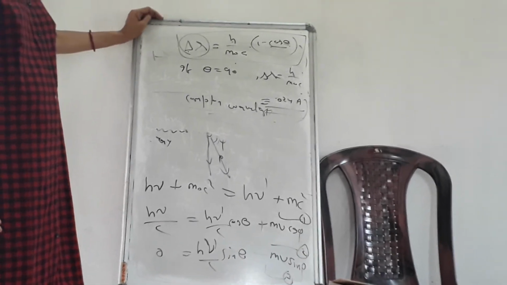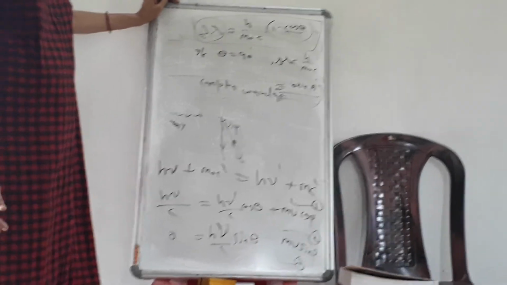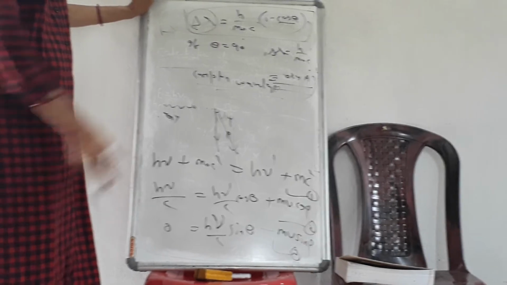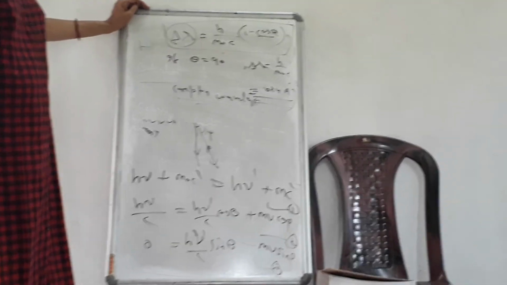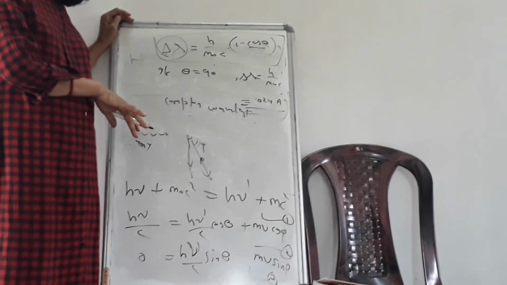That is the failure of the classical theory and why we needed quantum theory, or a new theory in physics, that is quantum mechanics. Because only on the basis of quantum mechanics can we explain this type of effect, that is the Compton effect. So today I completed this X-ray part.